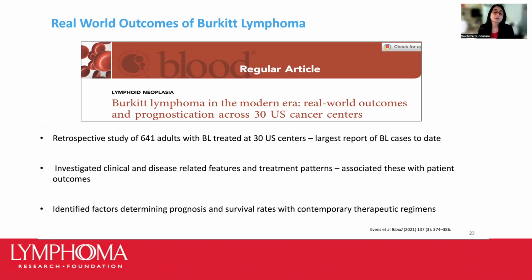And this is by far the largest report of real-world experience of Burkitt lymphoma to date. So they analyzed treatment patterns, influence of disease-related factors, and their impact on patient outcomes. They also identified factors determining prognosis and survival rates with the regimens that are actually used in the modern era.